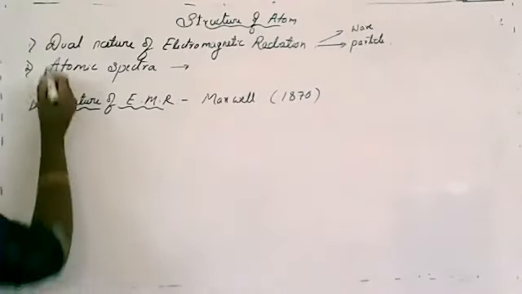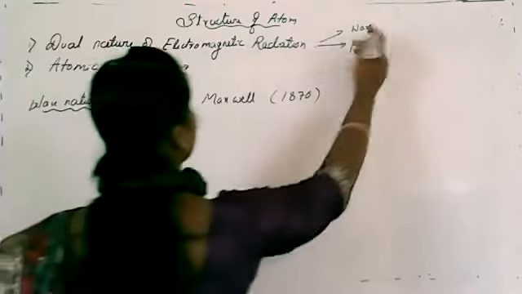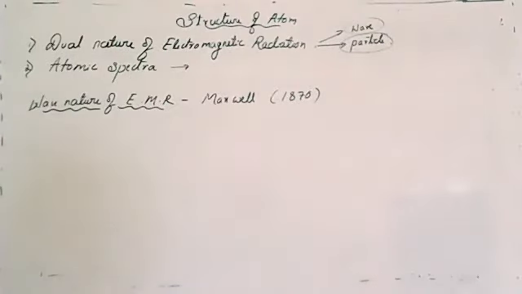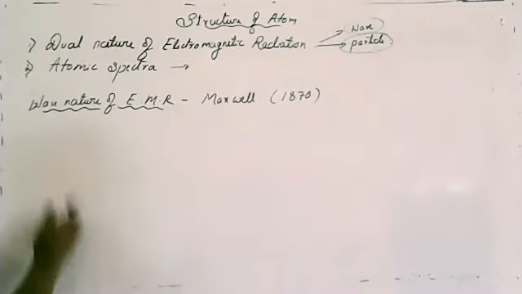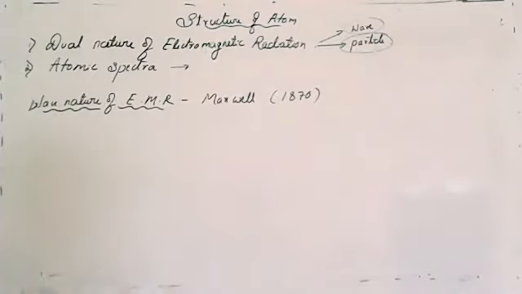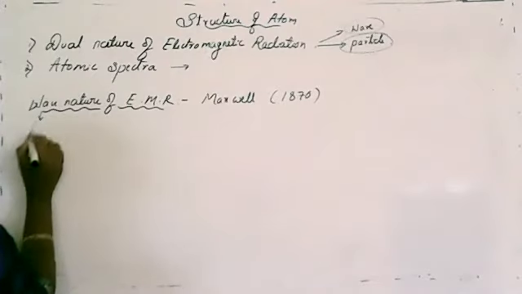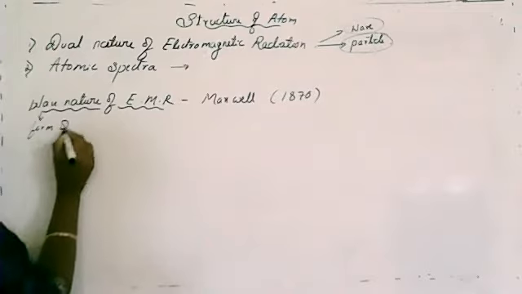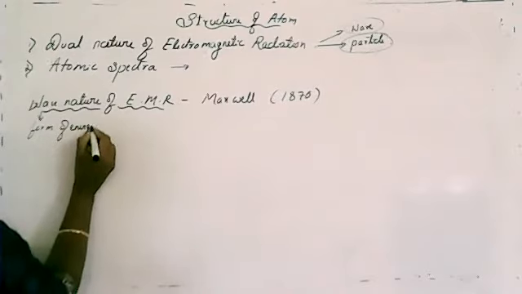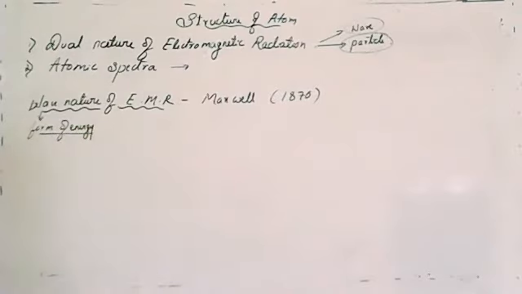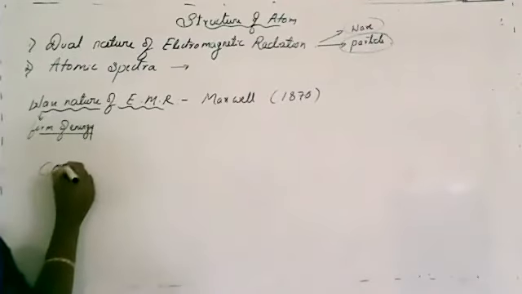Clear? So first I'll consider wave nature, because we considered that electromagnetic radiations have wave and particle nature, isn't it? That's why I'll consider the wave nature of electromagnetic radiation. So what do you mean by wave? Wave is nothing but a form of energy, isn't it? It is a form of energy. At the beginning, it was assumed that light energy is transmitted in the form of particles, so that is known as